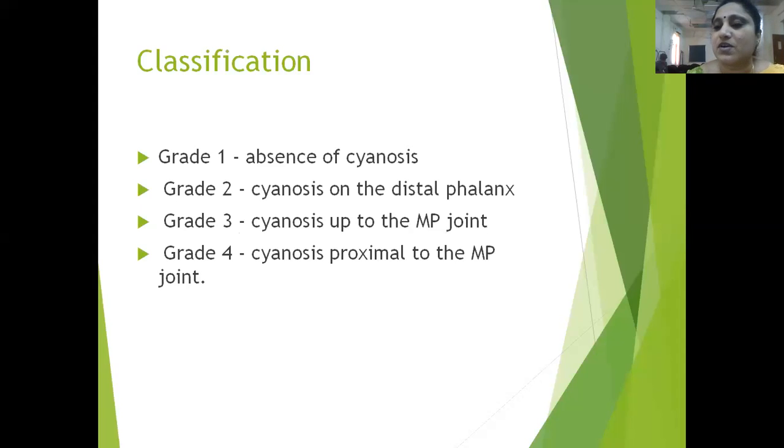We can classify frostbite into 4 grades. Grade 1 is absence of cyanosis, with just mild edema and erythema. Grade 2 is cyanosis present on the distal phalanx. Grade 3 is cyanosis up to the metacarpophalangeal joint. And grade 4 is cyanosis proximal to the metacarpophalangeal joint.